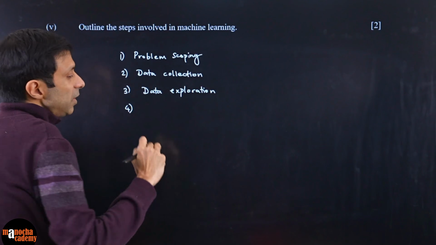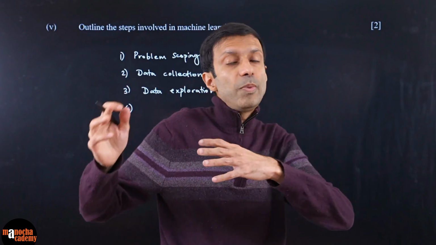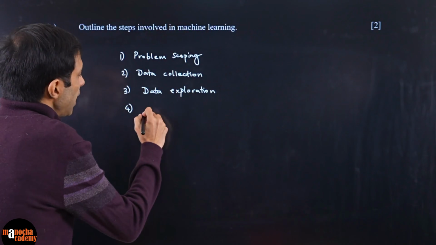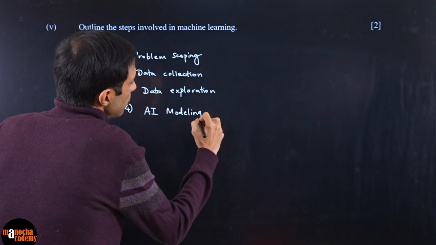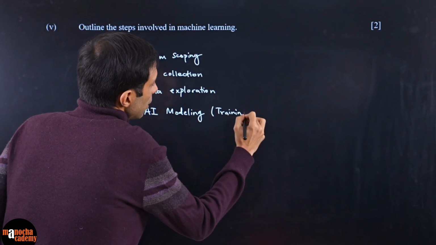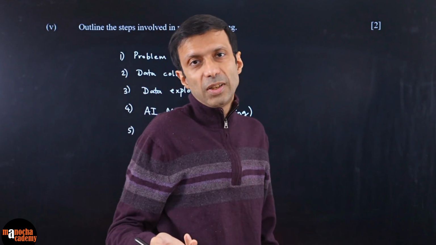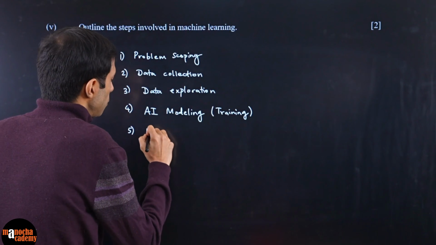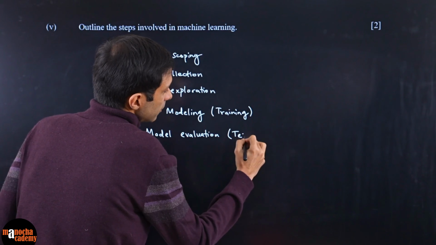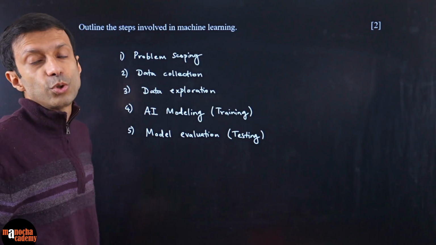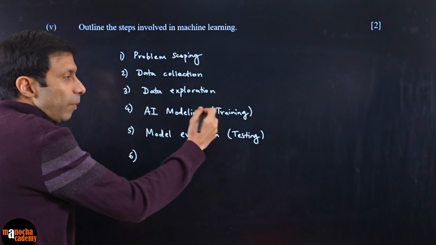And then the key step is, based on this data, you're going to train an AI model. It can be rule based or neural network based. So this is AI modeling or AI training, which is basically your training stage. Now, once your AI model is ready, what will you do? You're going to test it out, the evaluation or the testing. So this is model evaluation, which basically means testing. You're testing your AI model to see its accuracy and its performance. And once you're satisfied, if you're not, then you'll go back and train it again.